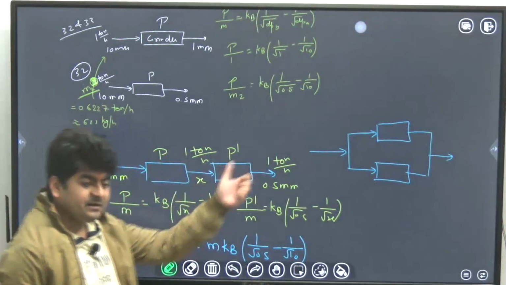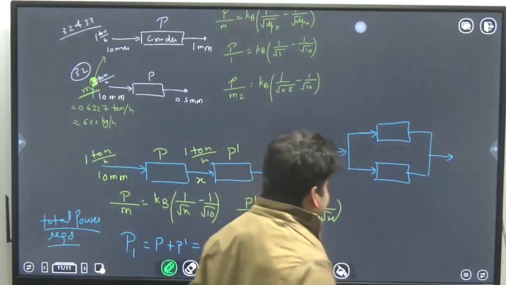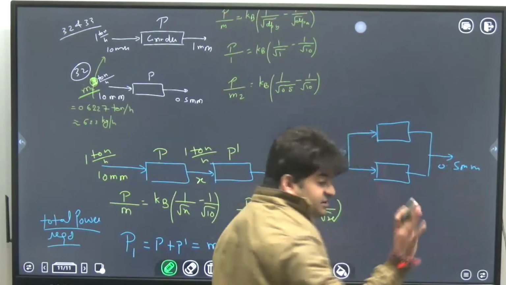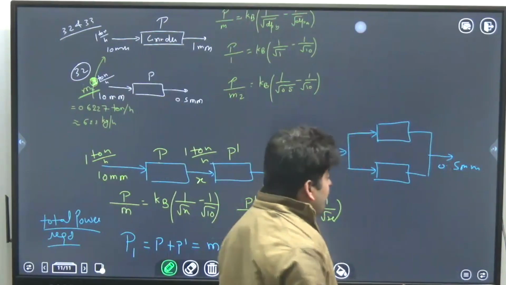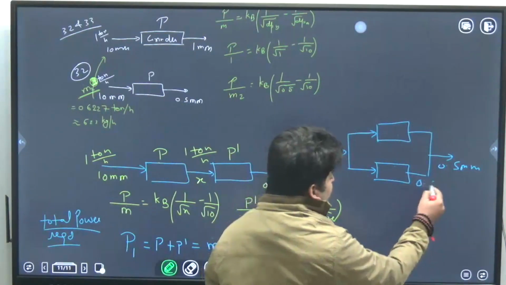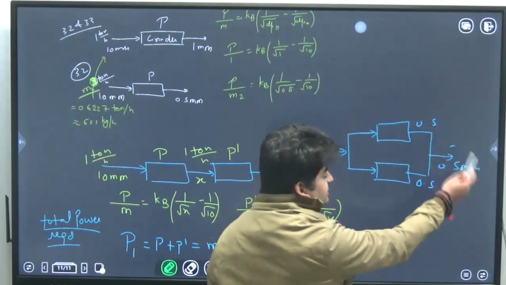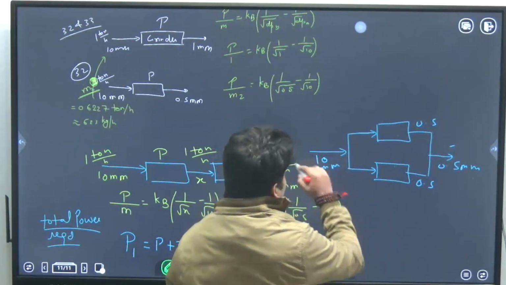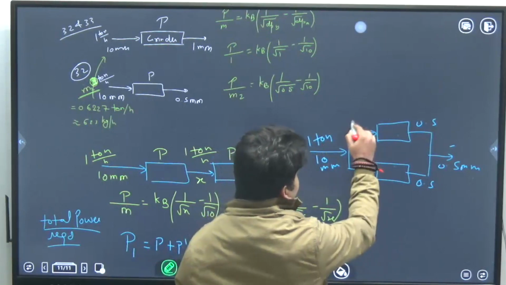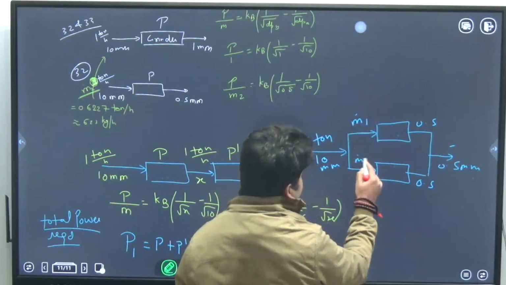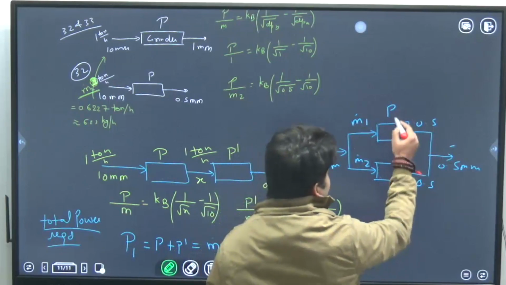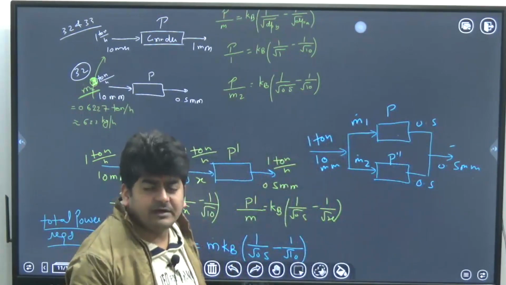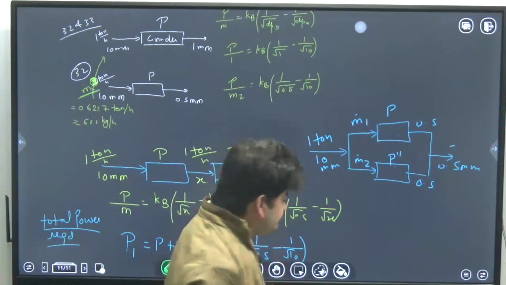Now let's get back to the parallel arrangement. Here the feed is 10 and I want 0.5 mm. Since crushing takes place only in the equipment, here as well 0.5, here as well 0.5, only then the mixture will have 0.5 mm diameter. Suppose the flow rate is 1 ton per hour, here it is divided into m1 and m2. Here the power is P and P double dash. You can use any other notation as well, no problem.